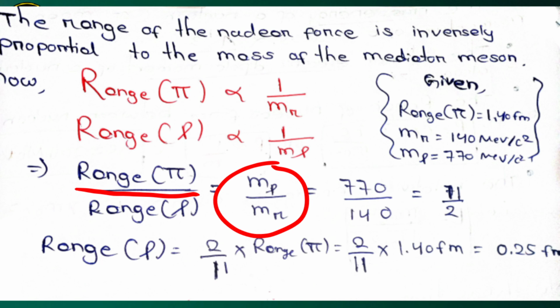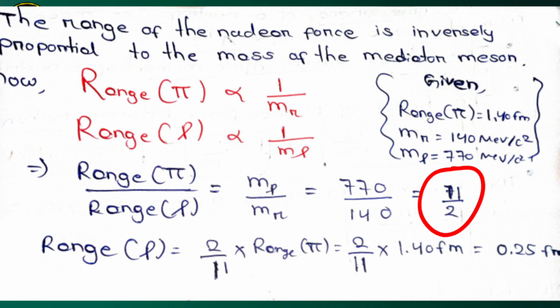Now we will put the value of mass of pi meson, that is 140 MeV per c square, and the value of mass of rho meson, that is 770 MeV per c square. So range pi by range rho is equal to m rho by m pi, which is equal to 770 by 140. You divide it and you are getting 11 by 2.